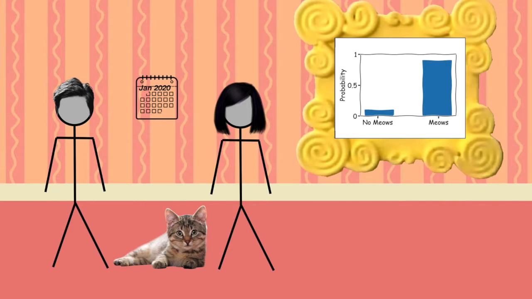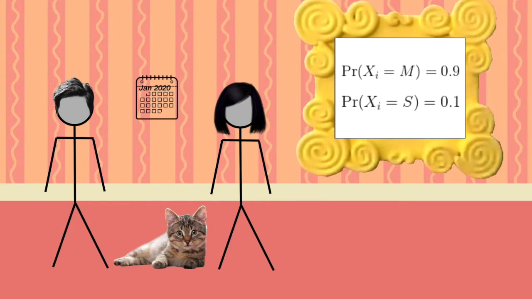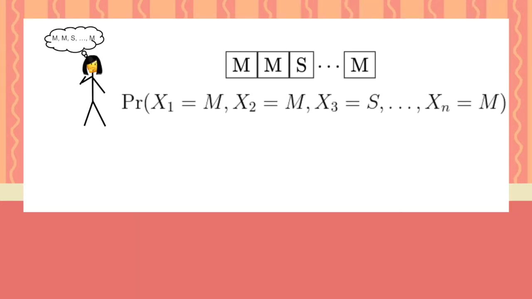They notice that about 10% of the time, Ella spends the whole day sleeping. More often, she's meowing away. We can write this mathematically as the probability that Xi equals M is 0.9, and the probability that Xi equals S is 0.1.